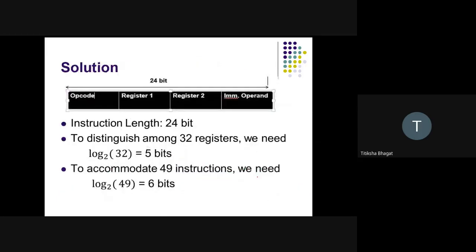Let's again come to this solution part. To accommodate a total of 49 instructions, how many bits do we need to represent 49 instructions? We will need 6 bits. How? Again 1, 2, 4, 8, 16, 32 and 64. So 32 is a smaller number, we cannot accommodate 49 over there. So we will have 64, and we will need a total of 6 bits.